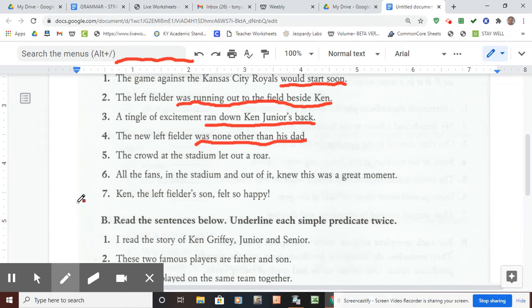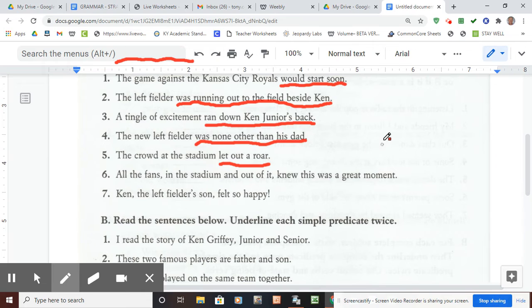Look at number five. Pause, in fact, pause this video and look at the next three and write down what the complete predicate would be for 5, 6, and 7. And then turn it back on and let's check. Okay, now that you're back, we look at number 5, and 5 shows the crowd. Crowd is the subject. And crowd at the stadium actually describes the subject still. And then what's the crowd doing? It let out a roar. That's the action of the subject.